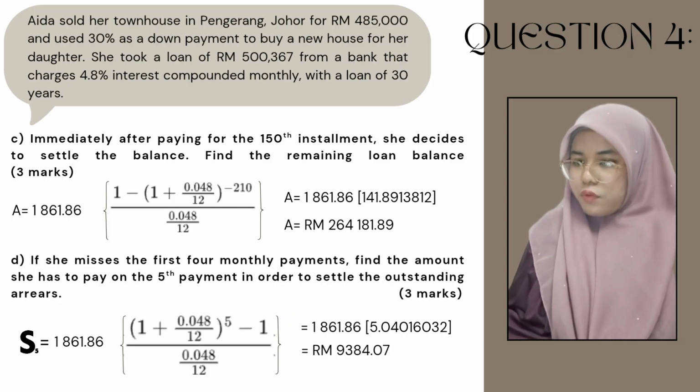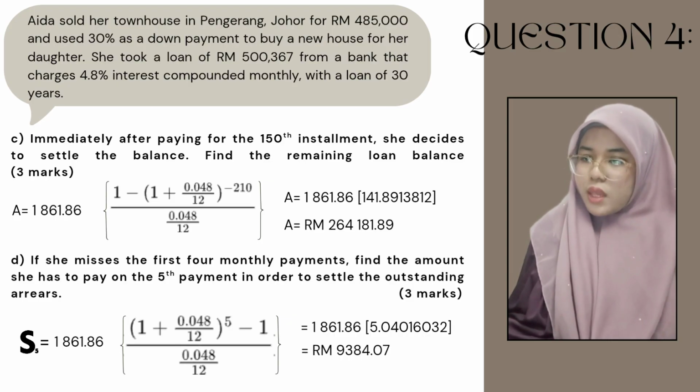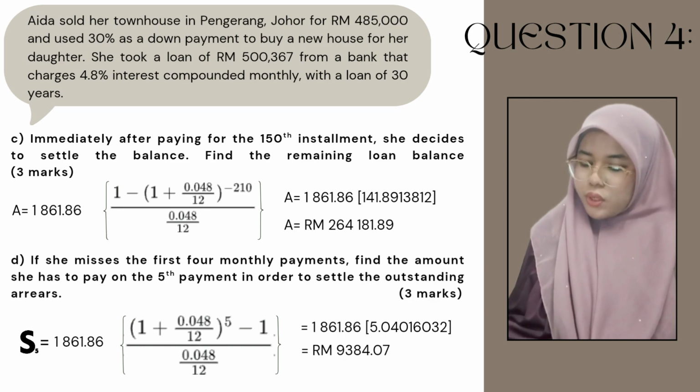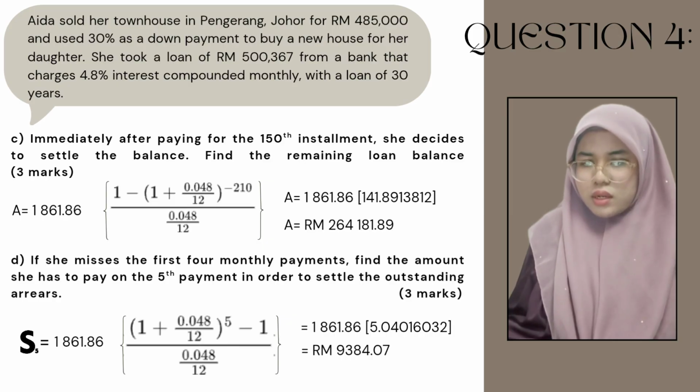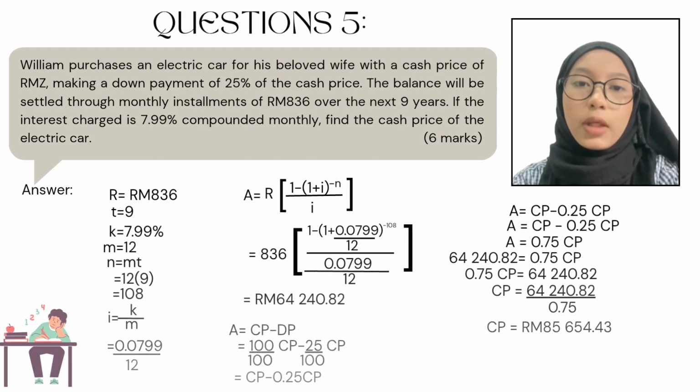For the N, we will use 5, and then the I is 0.048 over 12, and then for the A, use 1,861 ringgit, 0.86 cent. After substituting all the information, you will get the S as 9,384 ringgit, 0.7 cent.